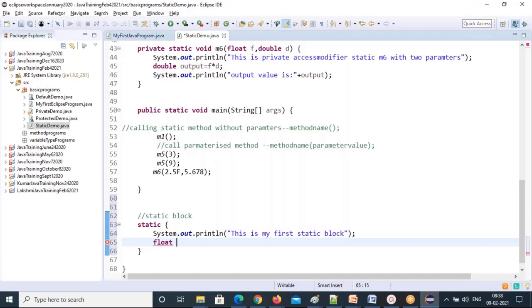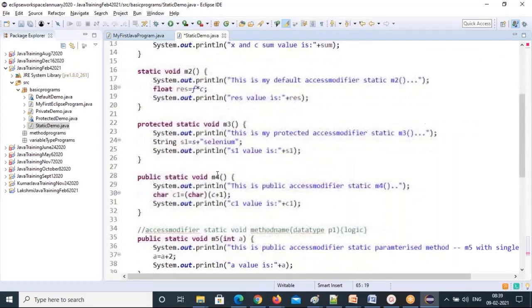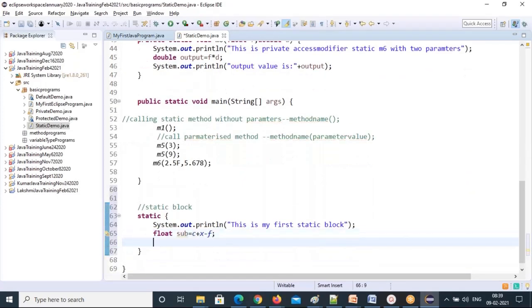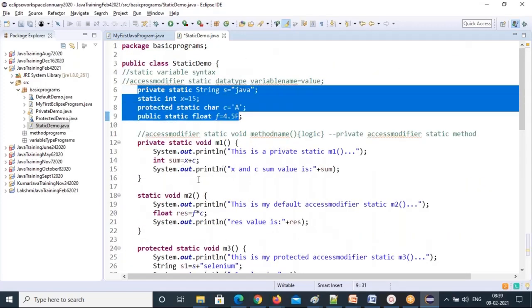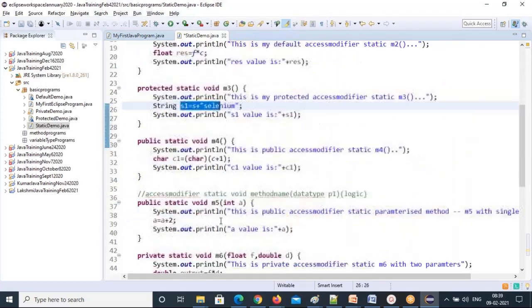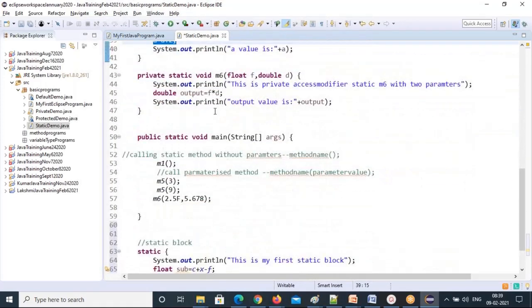So suppose float. I can use the variables here, right? You have variables. C plus X minus F, I'll do. Whatever the logic, you can use all the global variables. These are all global variables. You declared them globally, and you can use them in all the static methods. See that? All the static methods can use them. That's the advantage with these things. Even I can use them here.